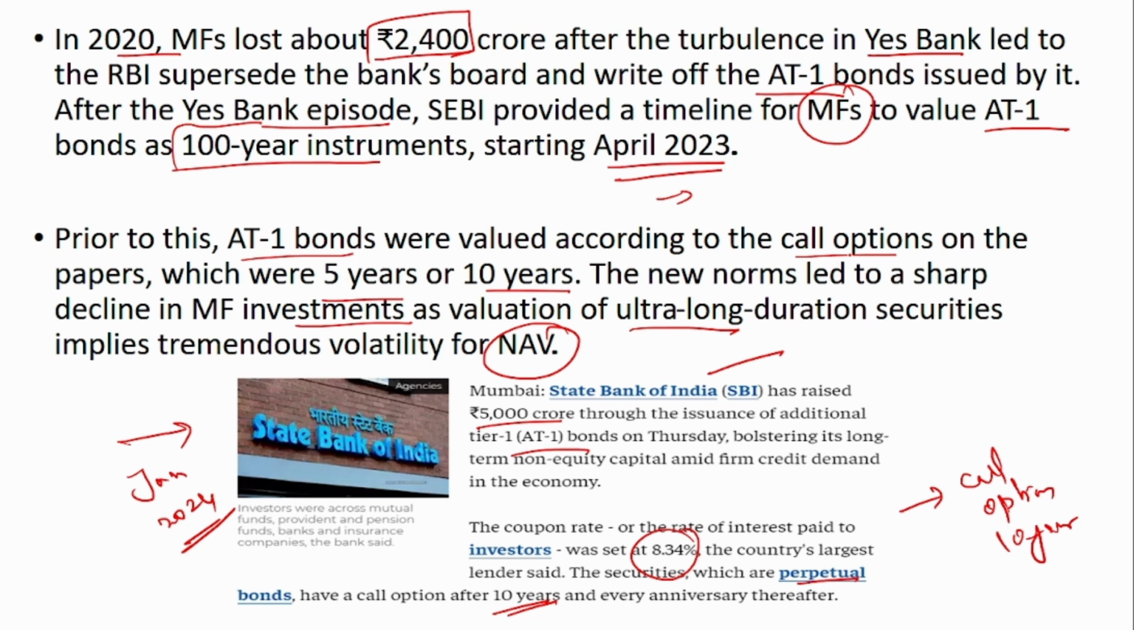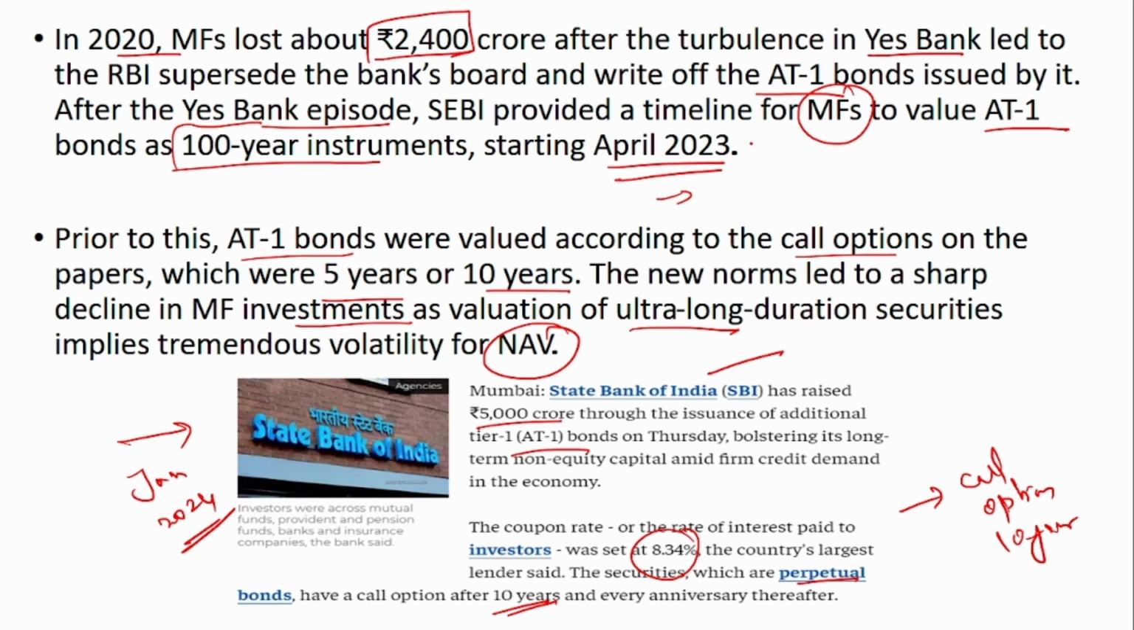So we know that the more the duration, the more the volatility. If you are going to buy an instrument that is going to mature in the next 5 years, obviously the volatility of the instrument is going to be less. But if the duration is going to be 100 years, then the valuation is not at all certain, because we don't know what will happen in the next 100 years, right? It is quite uncertain. So there will be huge volatility, and due to that, many investors will not be willing to invest in this. So this was the worry of the mutual fund investors. So I hope you understand.